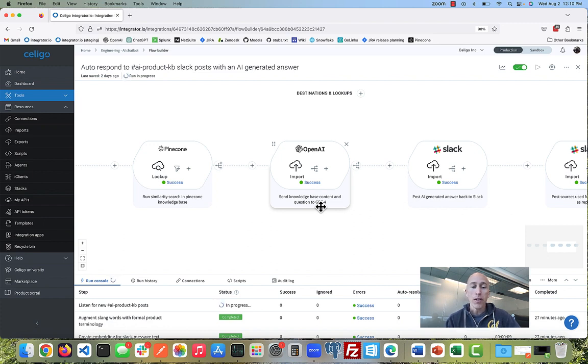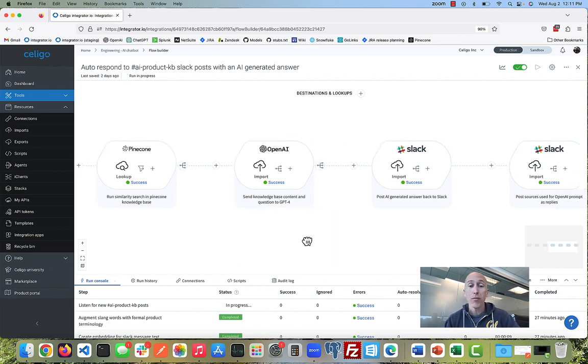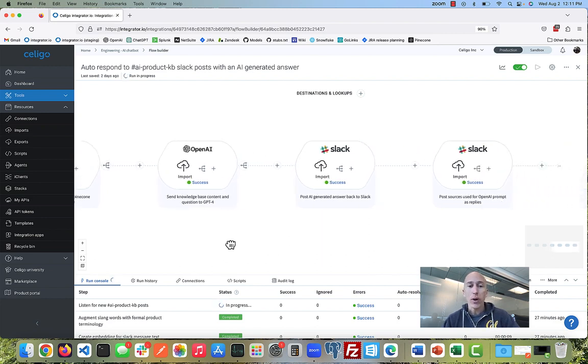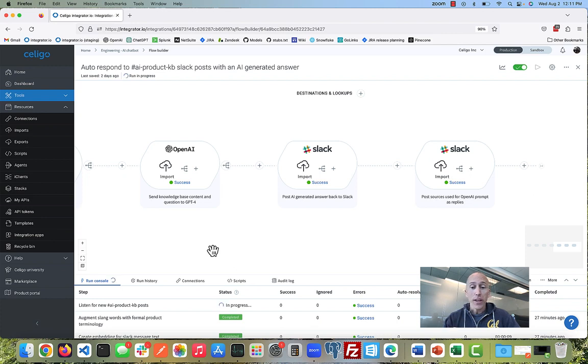I send that to GPT-4, and I say, answer the question. And GPT-4 is surprisingly really good at answering questions, where you give it the guide and the question, and nothing else, and on one try. And then once I get the answer, I post that back to Slack in the form of a reply to the original Slack message. And then at the very end, all the sources that were used to answer the question, I'm also posting those as replies so that users can see, hey, here's where this answer came from.